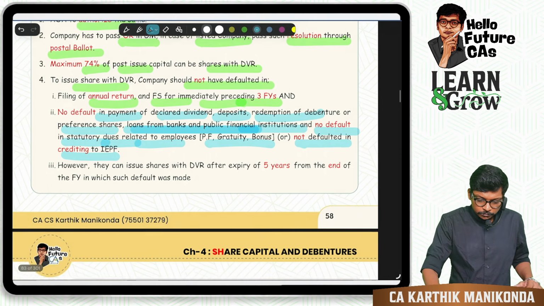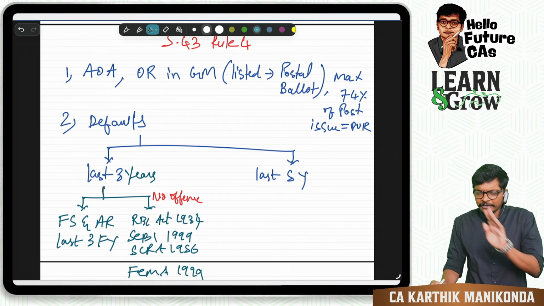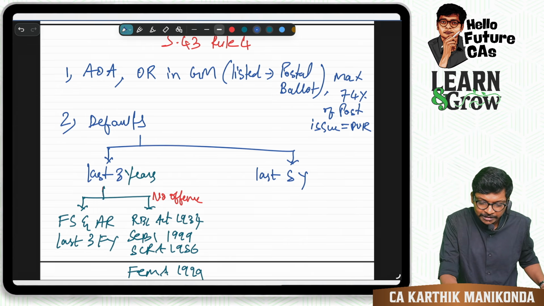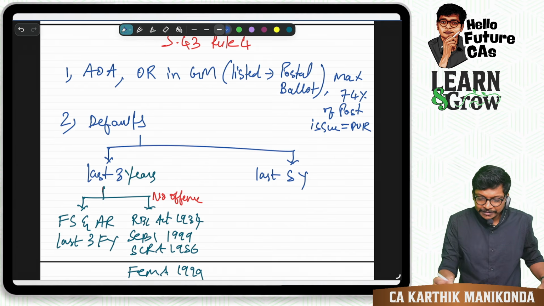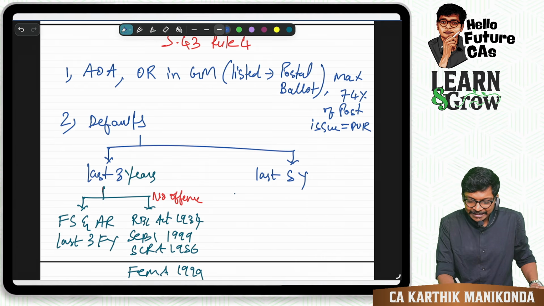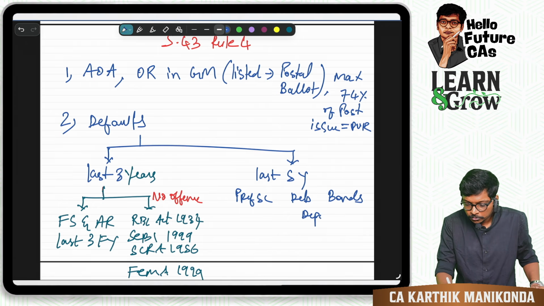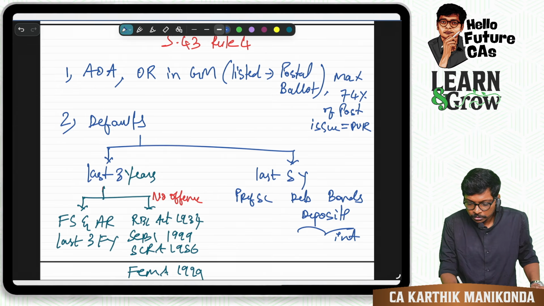So how do I write this? Okay. First we will write the points, and then there is one more very important point. I will take the case study over here. So how do I write this, guys? Last 5 years. Can I write preference shares, debentures, bonds, deposits, interest on these, dividend on equity share capital?